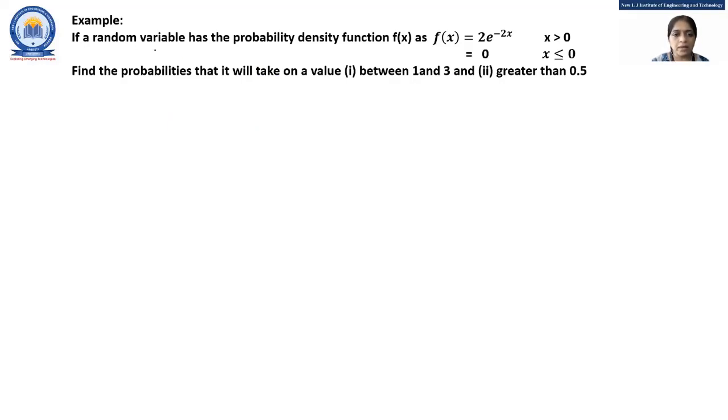If a random variable has the probability density function f of x equal to 2 e raised to minus 2x for x greater than 0, and equal to 0 if x is less than or equal to 0, find the probabilities that it will take on a value, number 1, between 1 and 3, and number 2, greater than 0.5. So let's start the solution here.